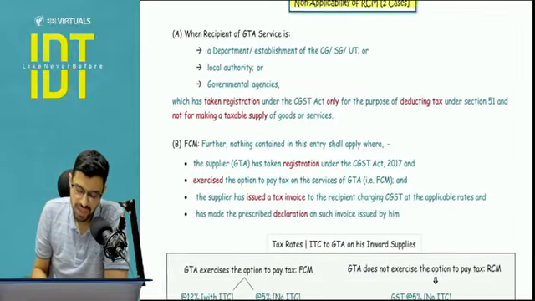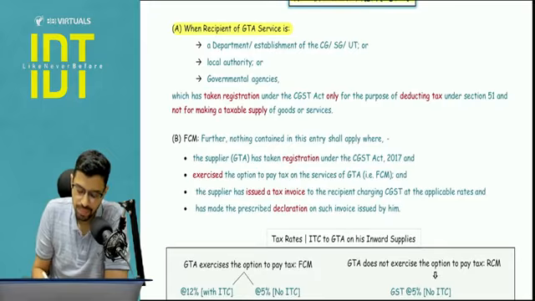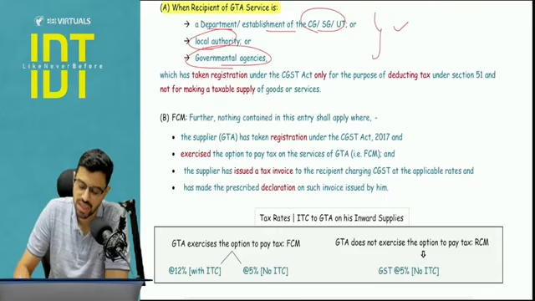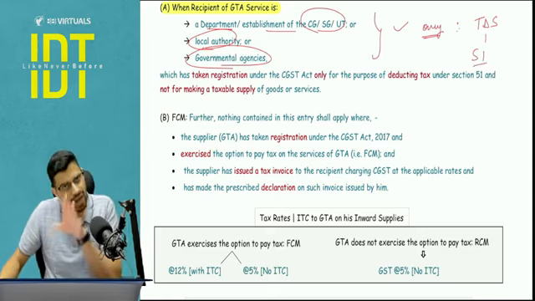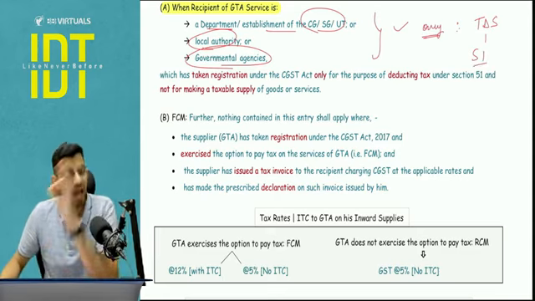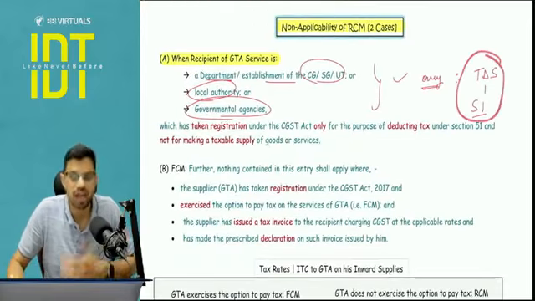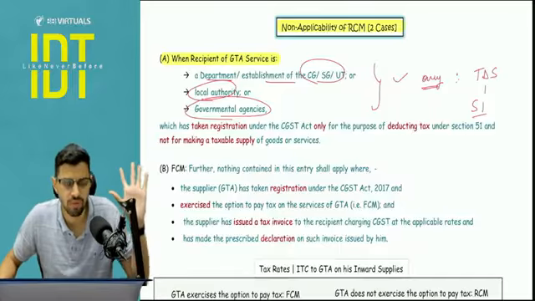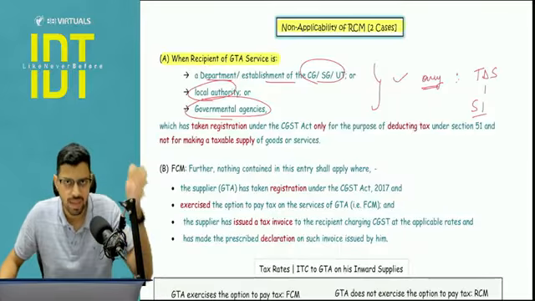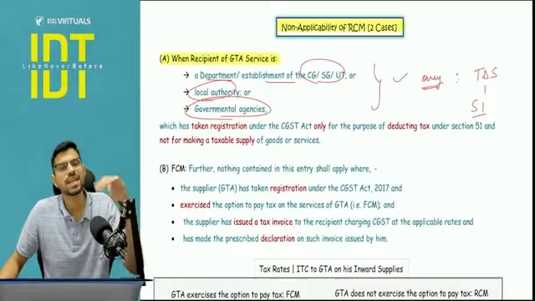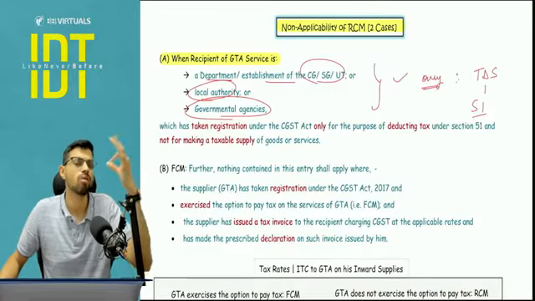Okay, now see, the first case they are talking about is when the recipient of GTA service is a department or establishment of government, local authority or governmental agencies who have taken registration under GST, but only and only for the purpose of tax deduction under section number 51. So they are recipients, they are registered under GST, they are registered persons, so they will not be exempt from the GST. But now their claim is that, sir, we are registered but only for the purpose of section number 51. As you know, under section 51, there is a TDS compliance on certain government related people.